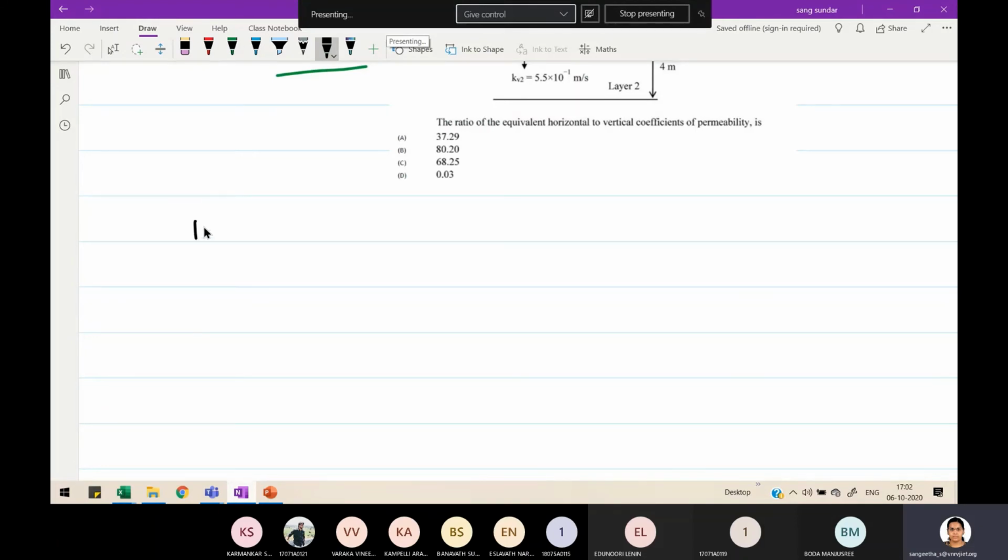So let us write the formula for KH equivalent. KH equivalent is equal to K1 H1 plus K2 H2 divided by H1 plus H2. So directly substitute the values, you will get the answer.